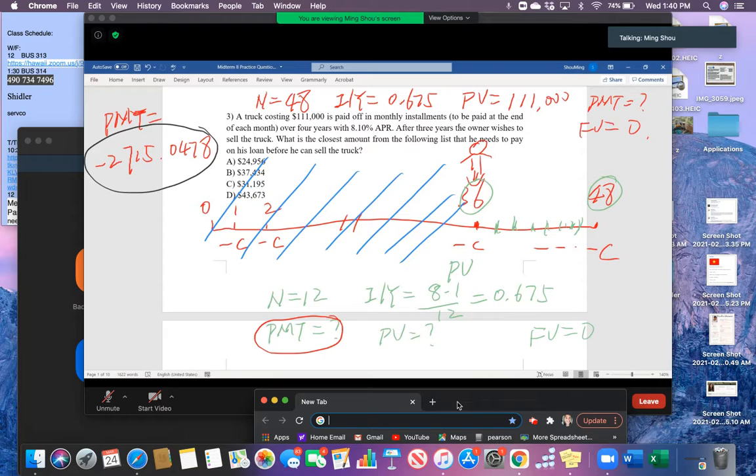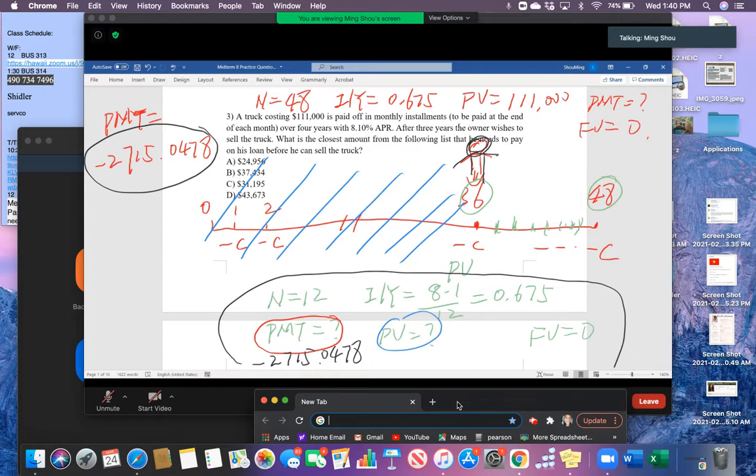And if you are in year 3, there are 12 of this kind of cash flow waiting for you to pay in a year, right? So we can simply plug in negative 2,715.0478 here, and then we can easily figure out what the present value is. The present value will equal 31,195. So the correct answer should be C.